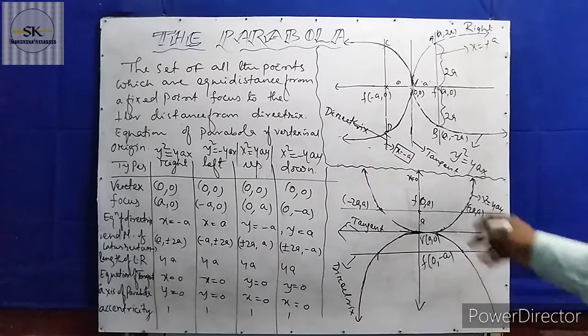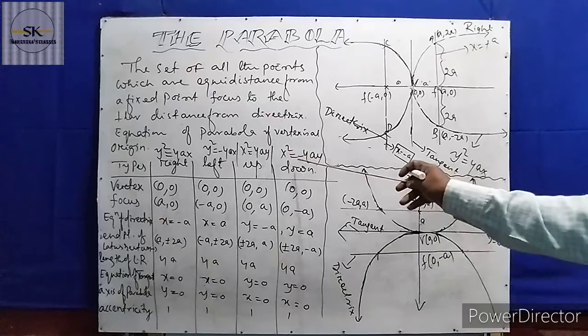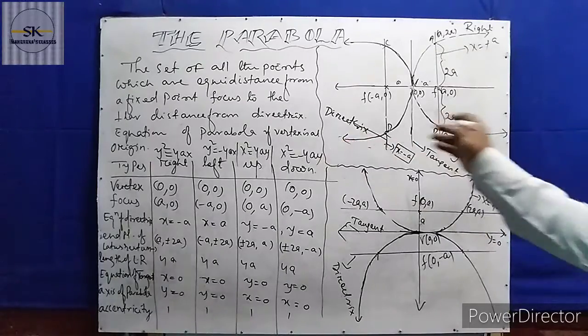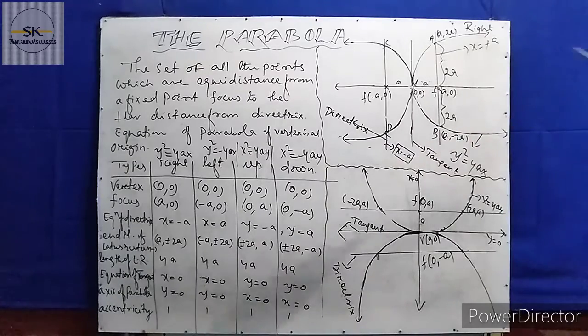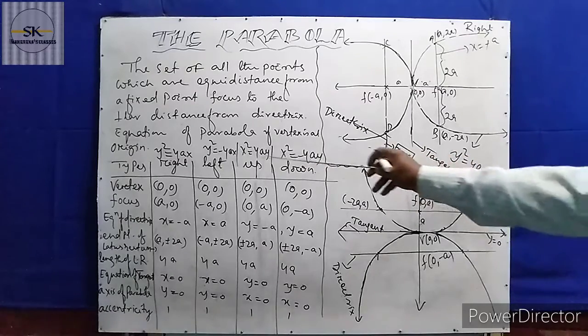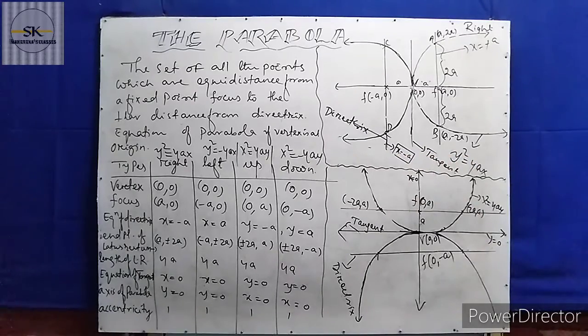For the down parabola, it is x² = −4ay. Left parabola, y² = −4ax. Right parabola, y² = 4ax. Up parabola, x² = 4ay, and down parabola, x² = −4ay. For the left and right, the same equation but negative and positive. For the up and down, it is different.